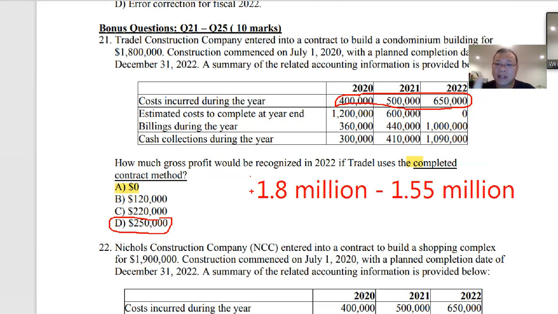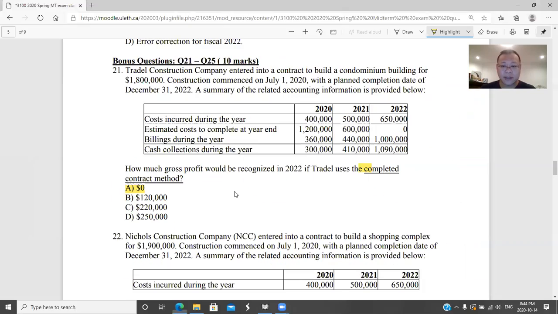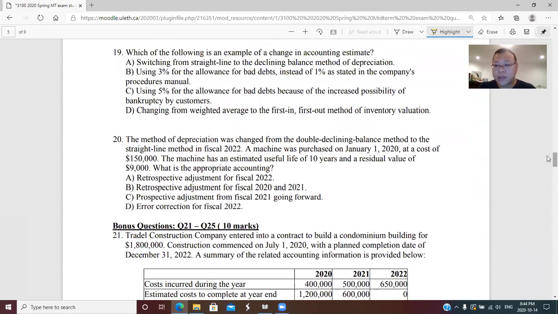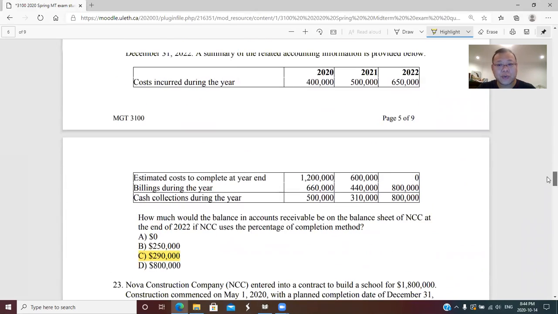So you have to analyze first whether, and at what time point, it is an onerous contract. If it's not an onerous contract, then it's simple: figure out the total price and the total actual cost. The difference is the gross profit, recognized only at the end, because they are using the completed contract method. So that's the first question. Okay, question 22.